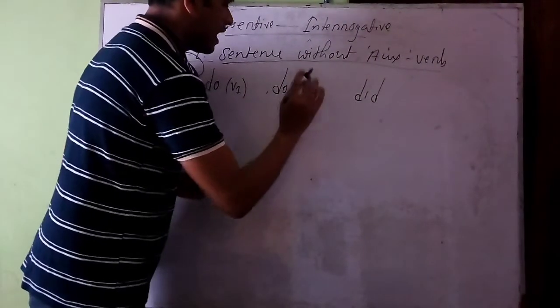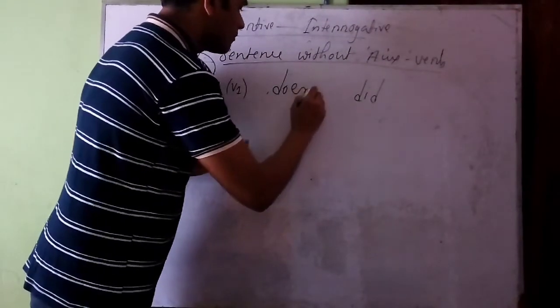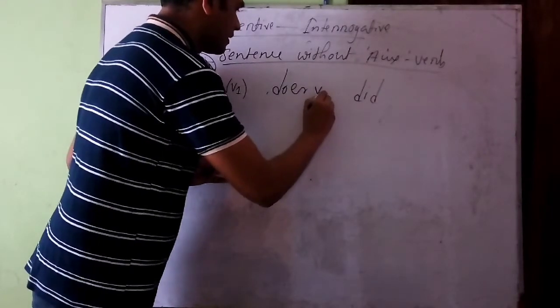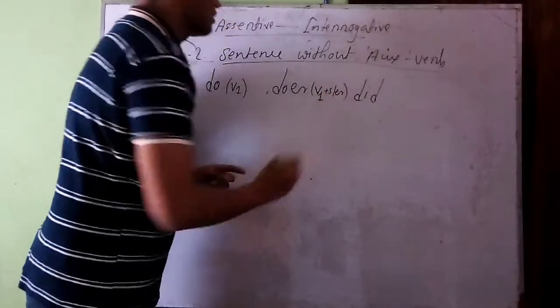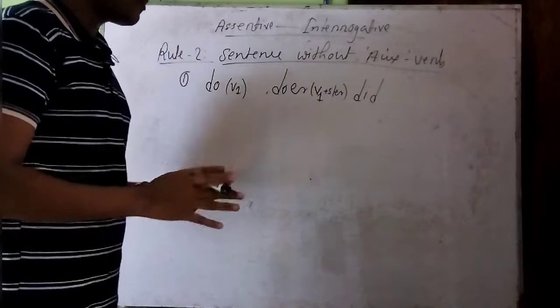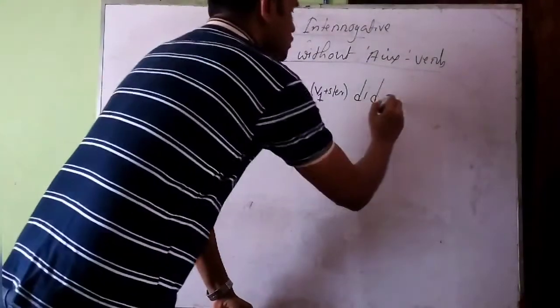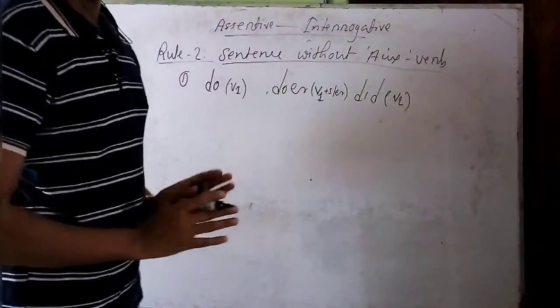If we have s or es added with the principal verb, then we should take does. And if we have the second form or past form of the verb in our sentence, then we should take did as the temporary auxiliary verb.